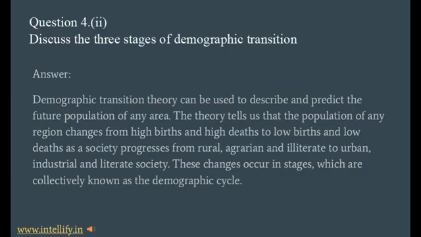So the theory tells us that the population of any region changes from high births and high deaths to low births and low deaths as the society progresses from rural, agrarian and illiterate to urban, industrial and literate society. These changes occur in stages which are collectively known as the demographic cycle. So let's study what the stages are which occur during the demographic cycle.